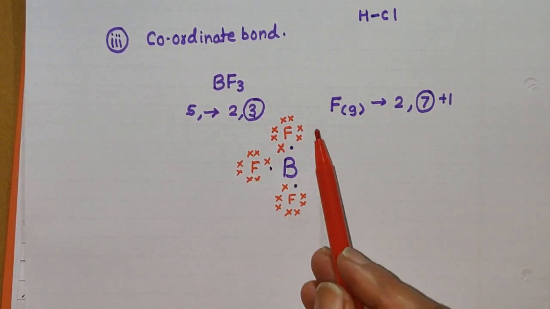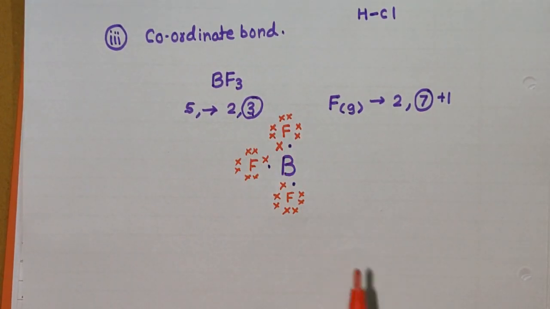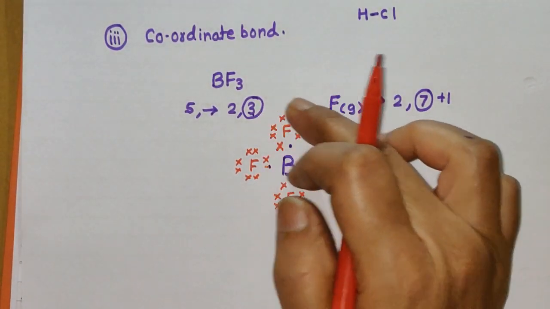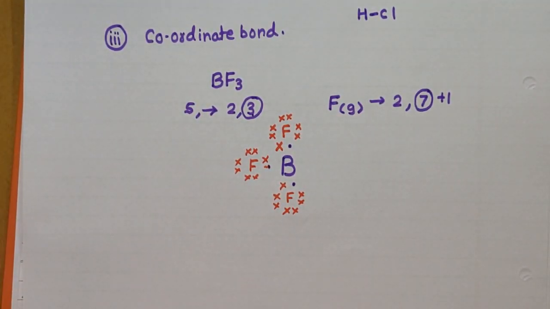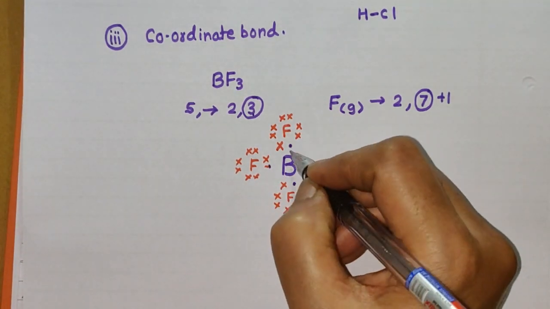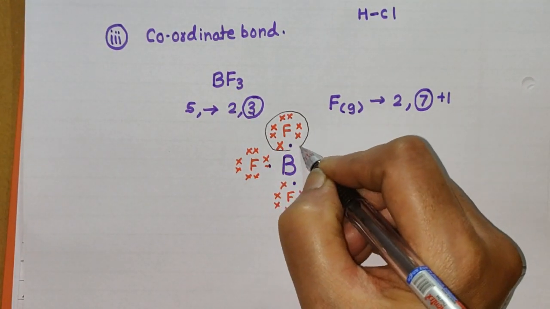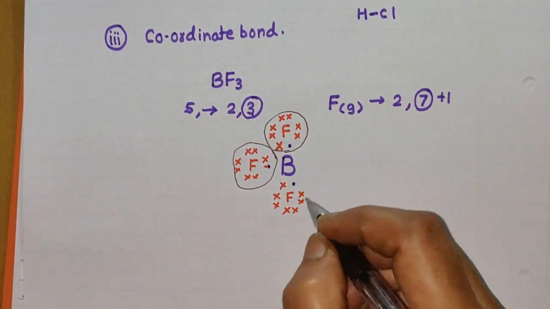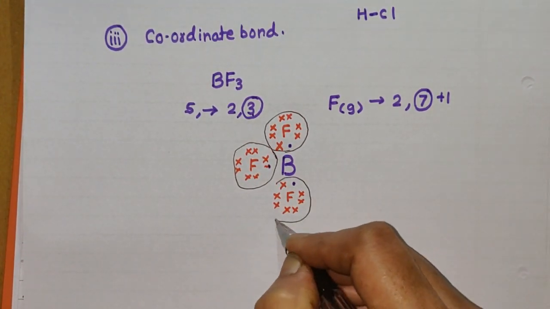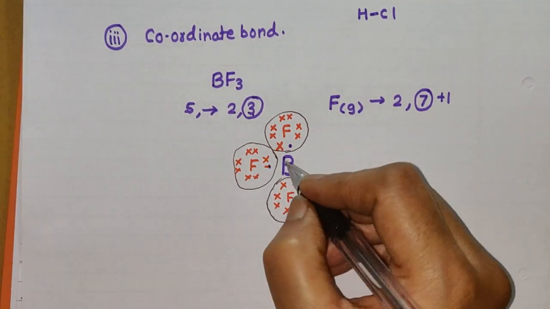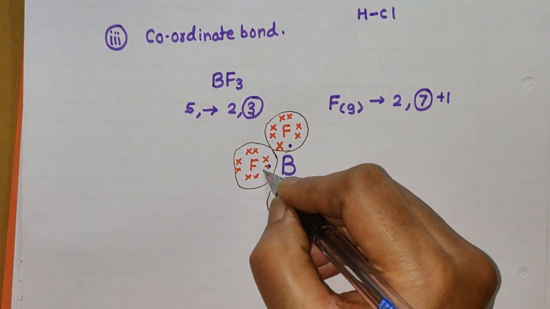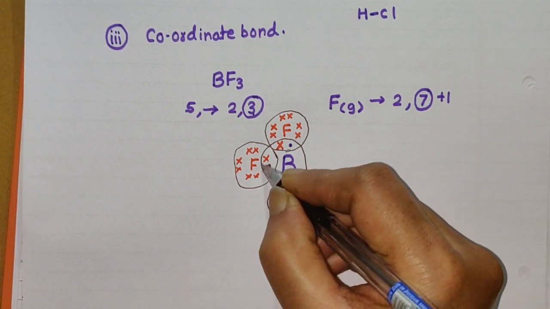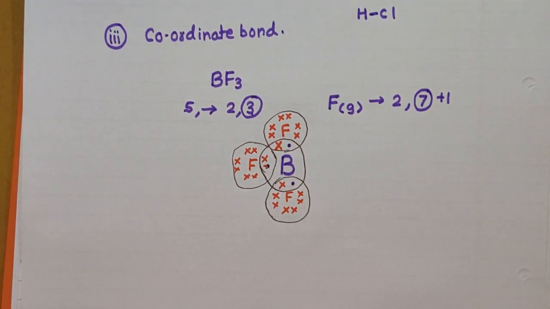Now see here, this is the formation of the BF3 molecule. In the outermost shell of each fluorine atom there are 8 electrons. But if you consider the boron atom, which is the central atom, it contains only 6 electrons.